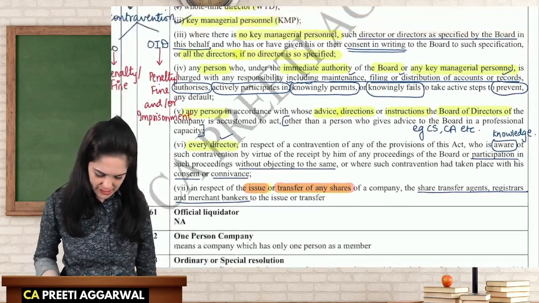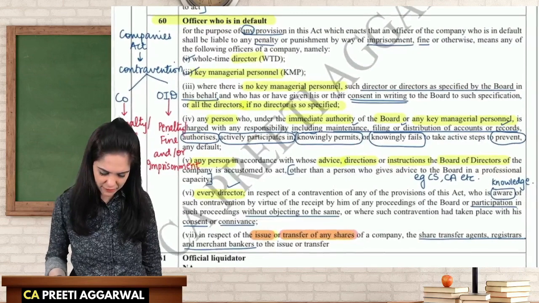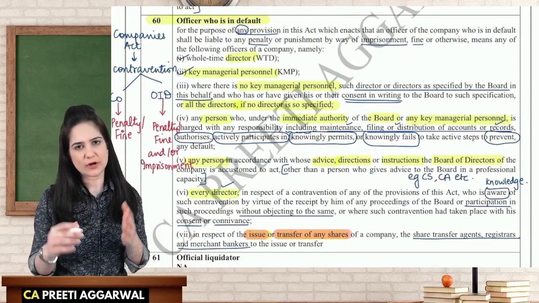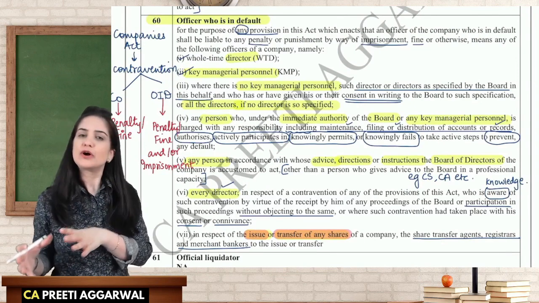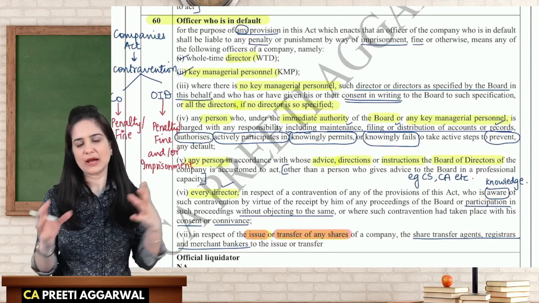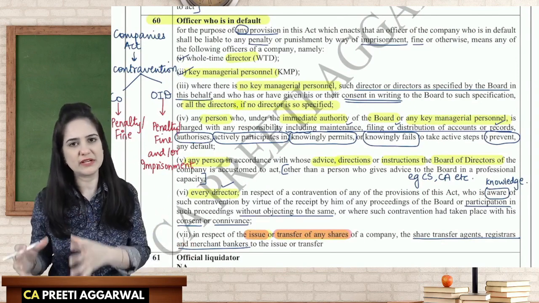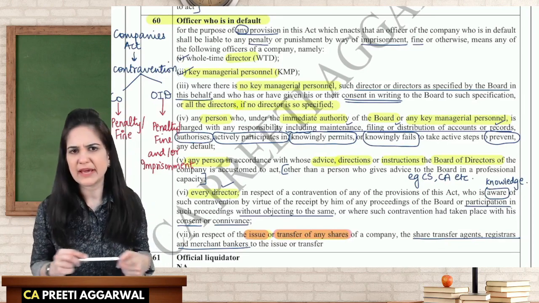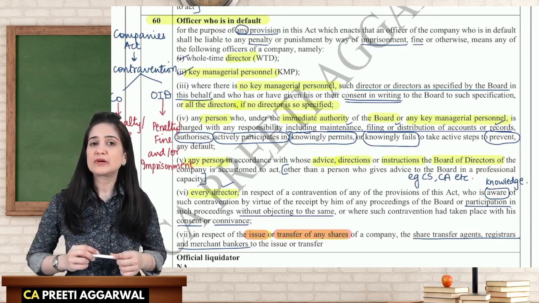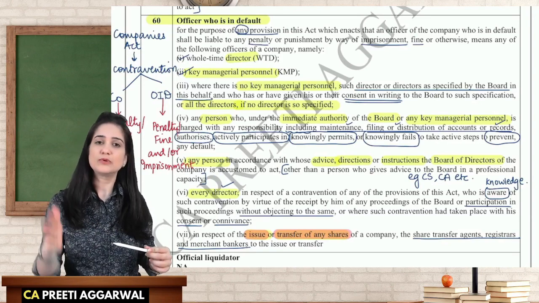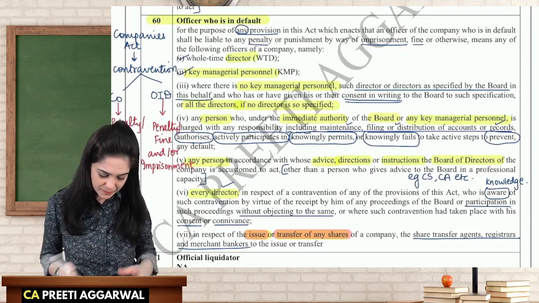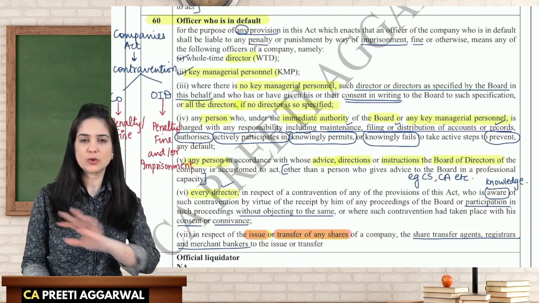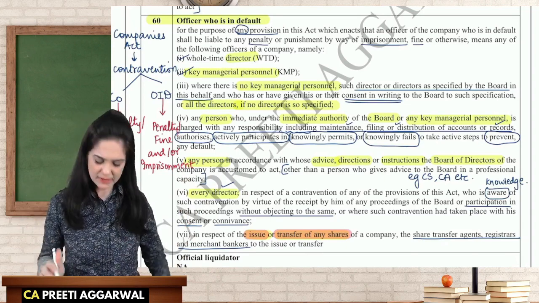Alright. So students, let us go through the definition of officer in default once again. Why is this important? Because in case of contravention, officer in default is equally liable. Apart from the company, the officer in default is equally liable. Officer in default includes any director, KMP. It may include any person who is aware, a director who is aware or he participates. If there is no KMP, then the board will identify the directors, and if they don't do that, then all the directors will be held liable.